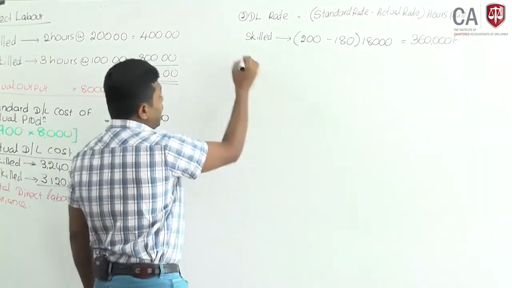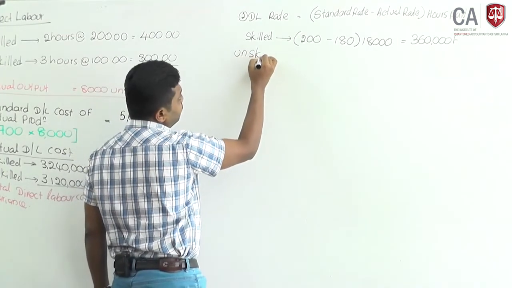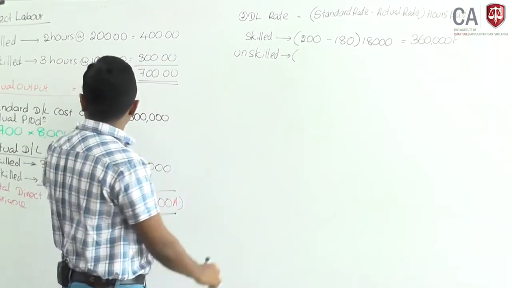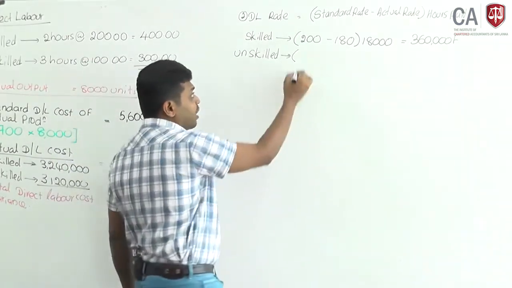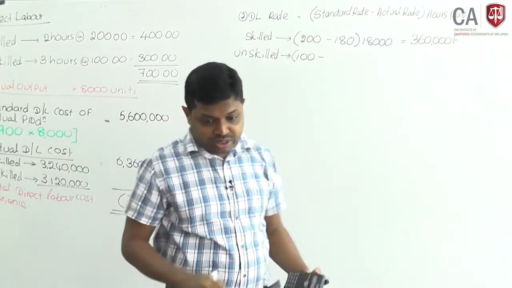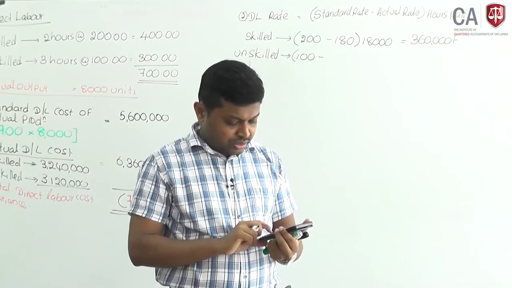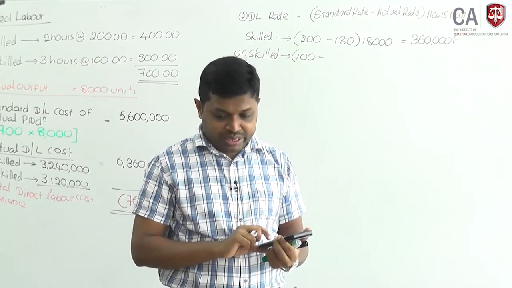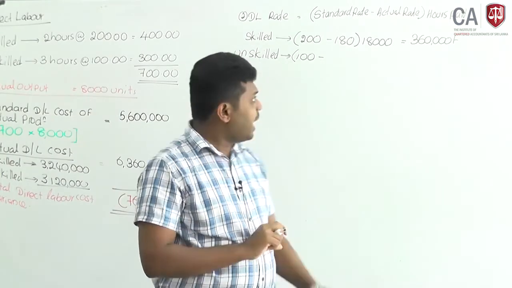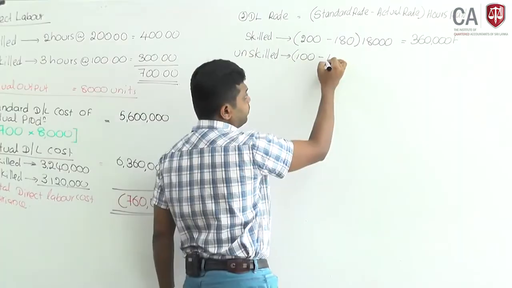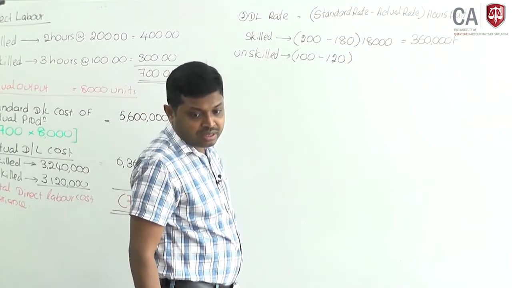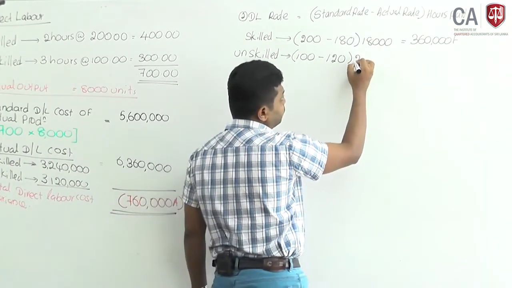Okay. Then unskilled. The standard rate was 100 rupees per hour, but actually, how much? 26,000 hours, total cost 3,120,000. Actual cost was 120. Total number of hours 26,000.